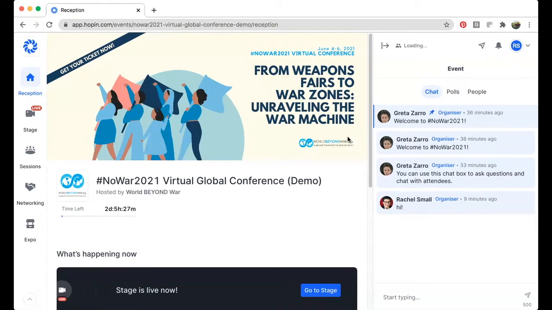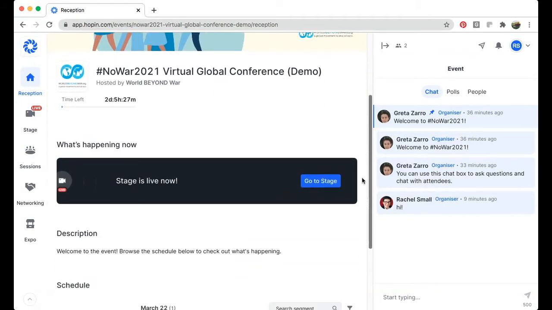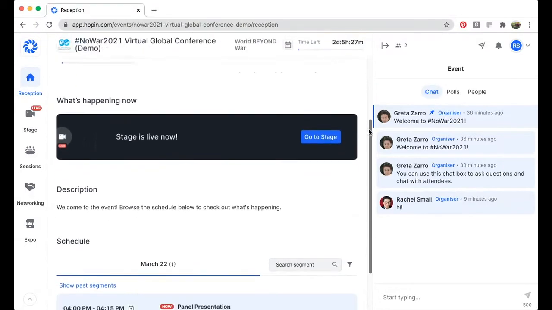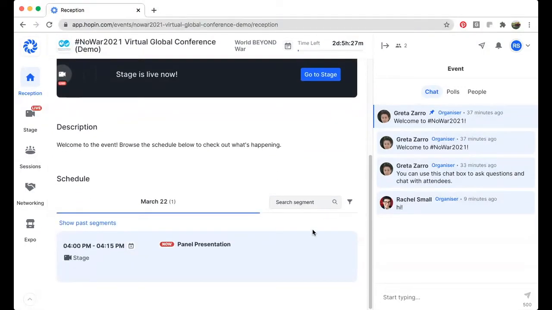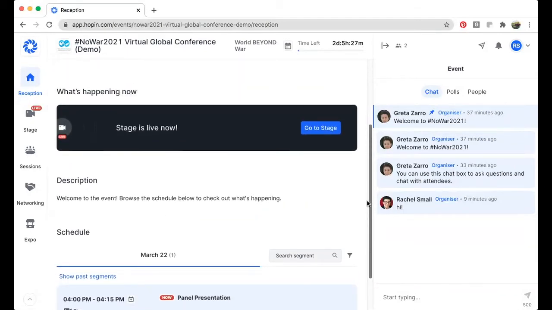Here we are. So this is the reception area. You can see in the left sidebar here, there's a bunch of spaces that you could be in. So right now we're right where you show up when you join the conference, in the reception. So here at any time, if you scroll down, you'll see the first thing it shows you is what's happening right now. So the main stage is live now. So someone is speaking there. You can also scroll down and it'll show you the schedule of what's coming up. Obviously, during the conference itself, it will show you a whole bunch of upcoming things throughout that day, so you know what's coming up. I'm going to scroll back up.